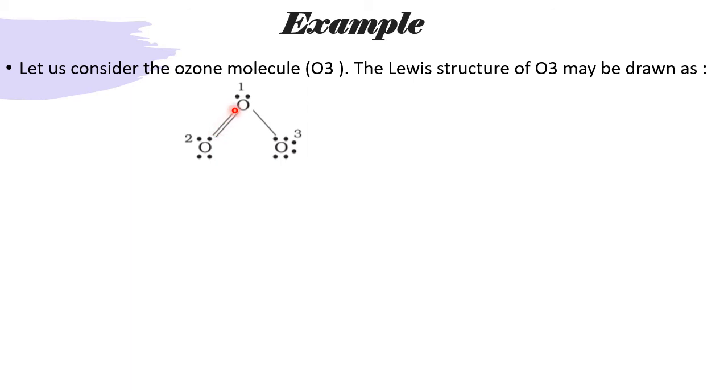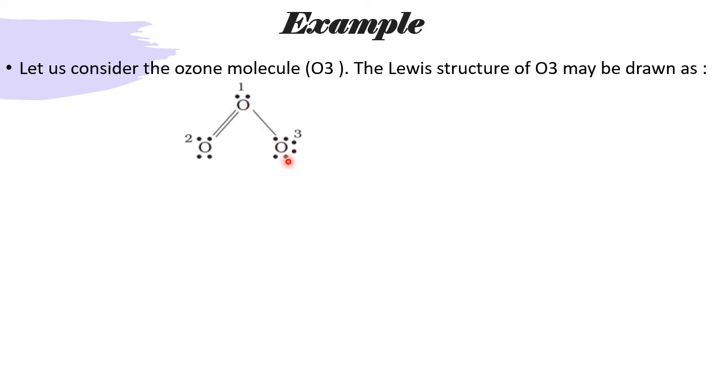Sorry, one minute. For this O: 1, 2, 3, 4, 5 and 6. These two bonds. For this O: 1, 2, here 3, here 4, here 5. So one is less here. Why lesser? Let us see.